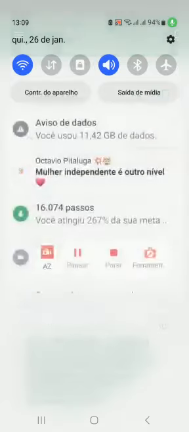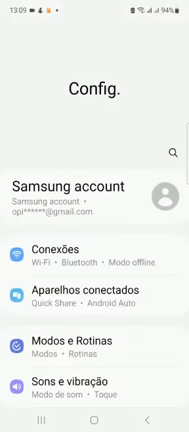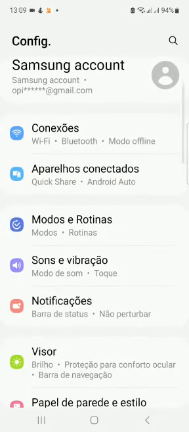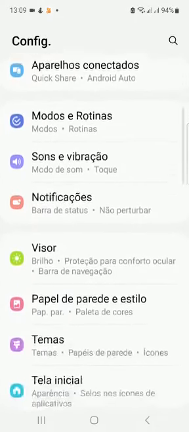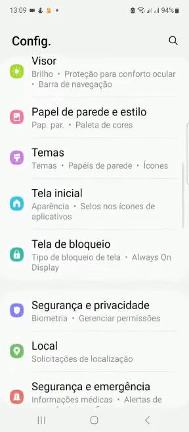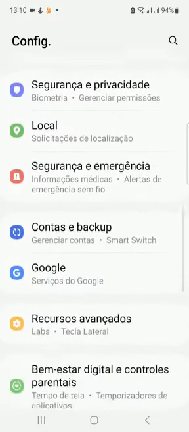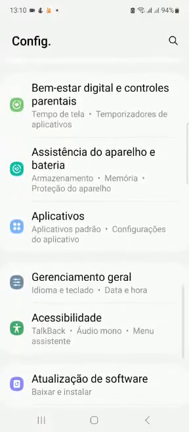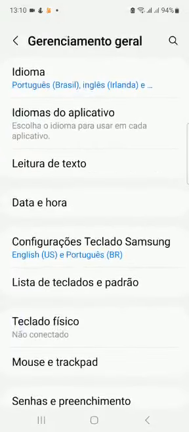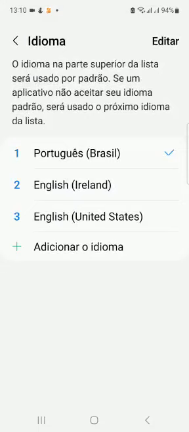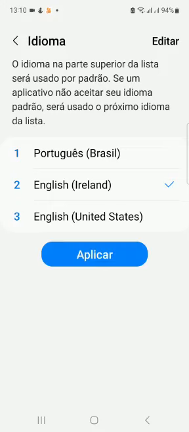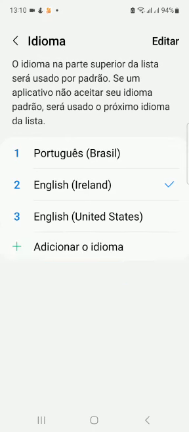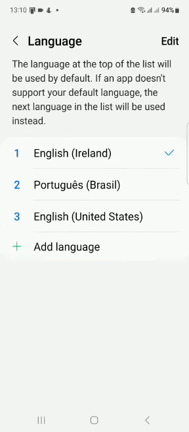Imagine that you get to have our English version. First of all, one of the things that you need to know is that TaqTaq today is available only in Portuguese and in English. If you have to change your language, you need to select the proper English. In this case, on my mobile, it's English from Ireland. If I try the English from United States, it won't work properly. Remember, we are just a startup.